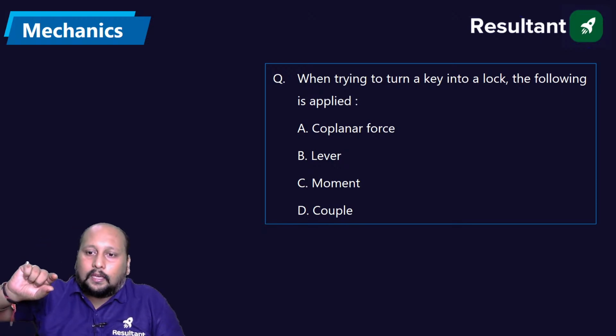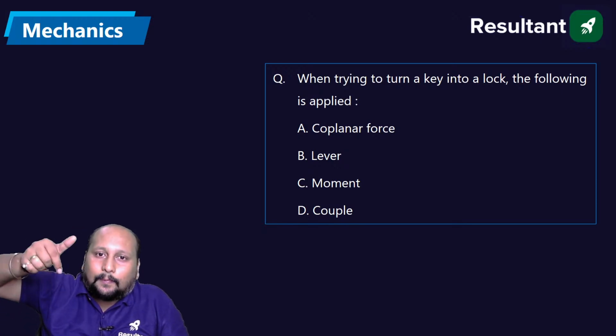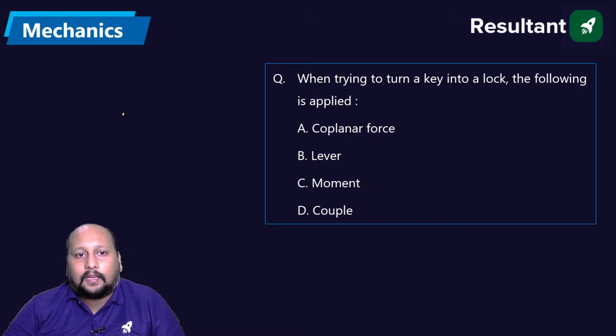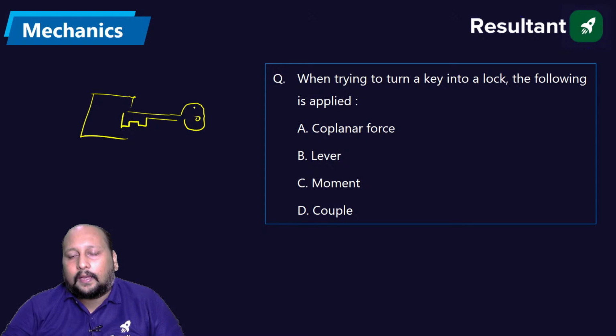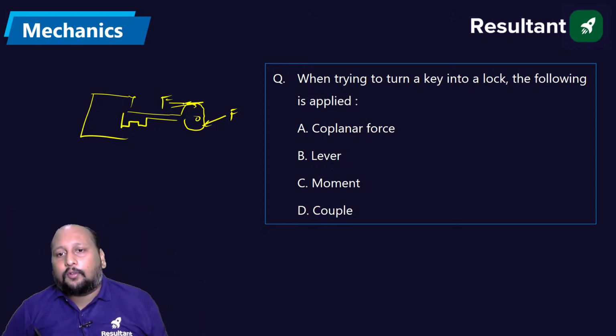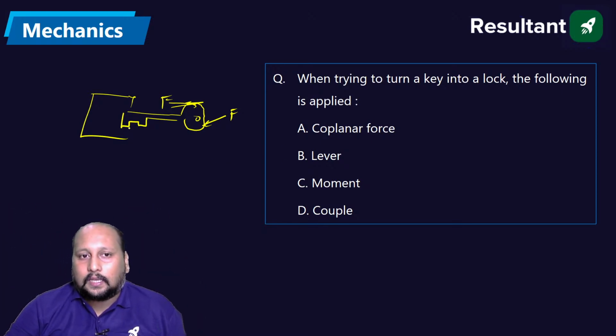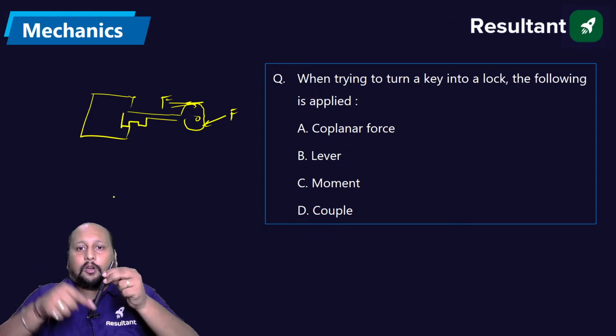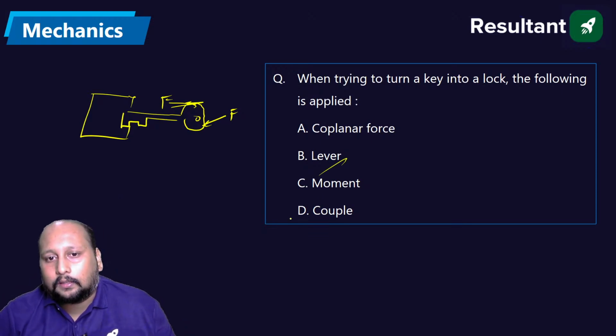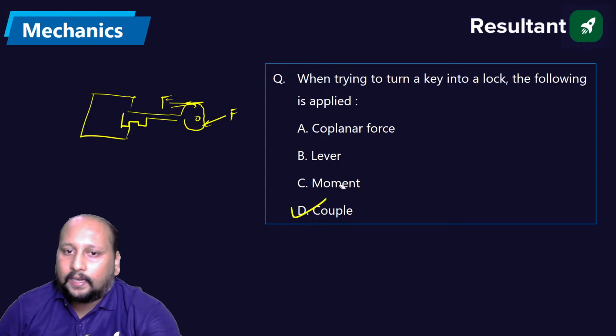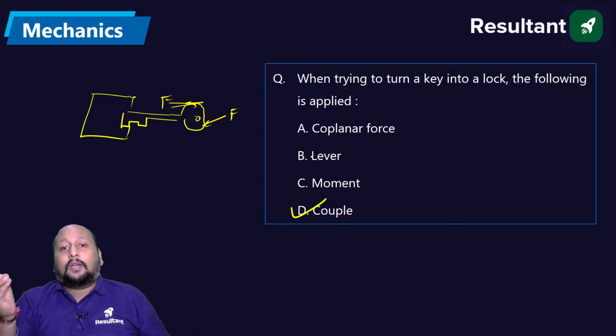Look, we have a key and we are inserting it into a lock. We are basically applying equal and opposite forces. Let's say we have a key, something like this, and we are inserting it into a lock. We apply a force over here and a force over here like this. These are equal and opposite forces. So we are basically applying a couple, not a moment. Moment is also correct, but couple is more appropriate, more correct.